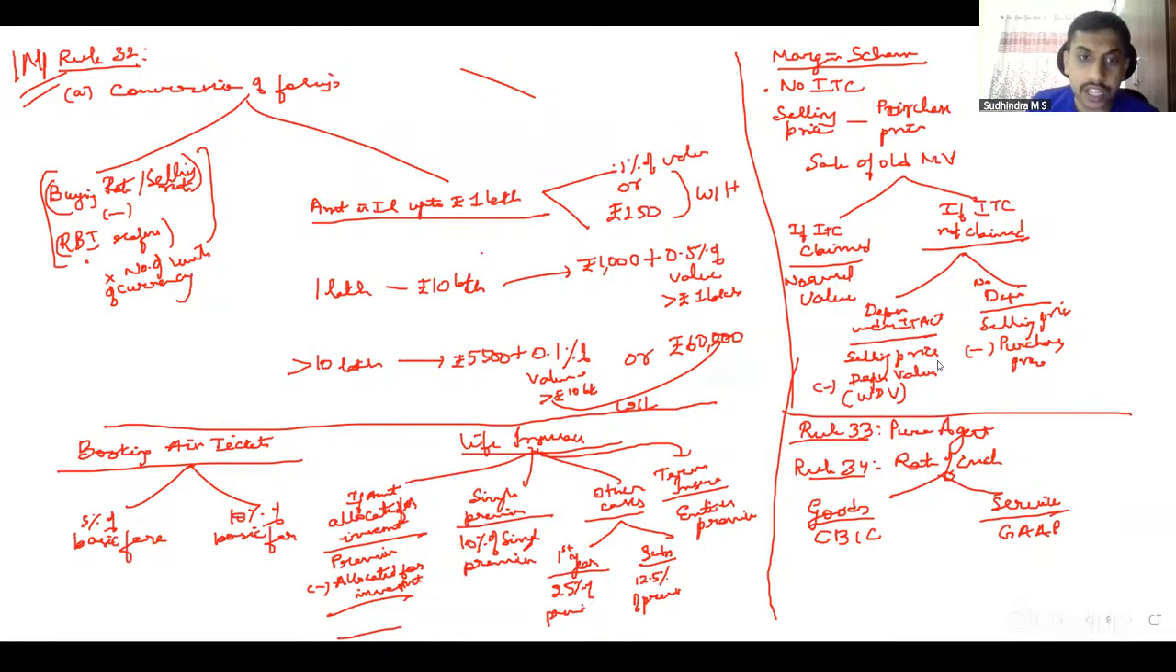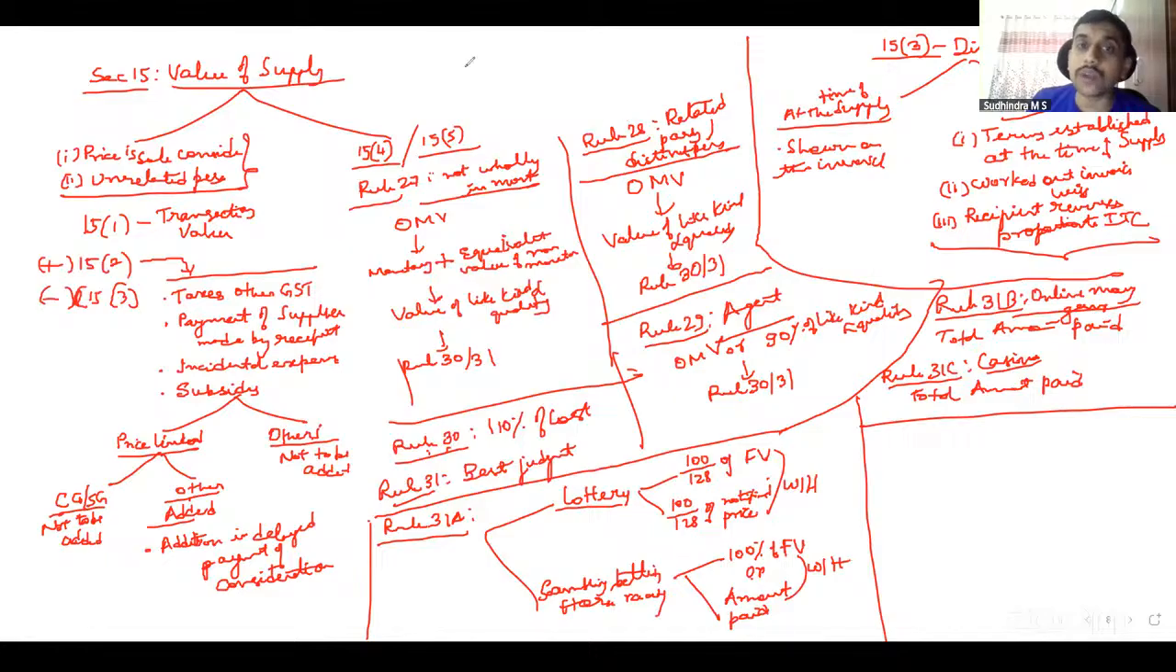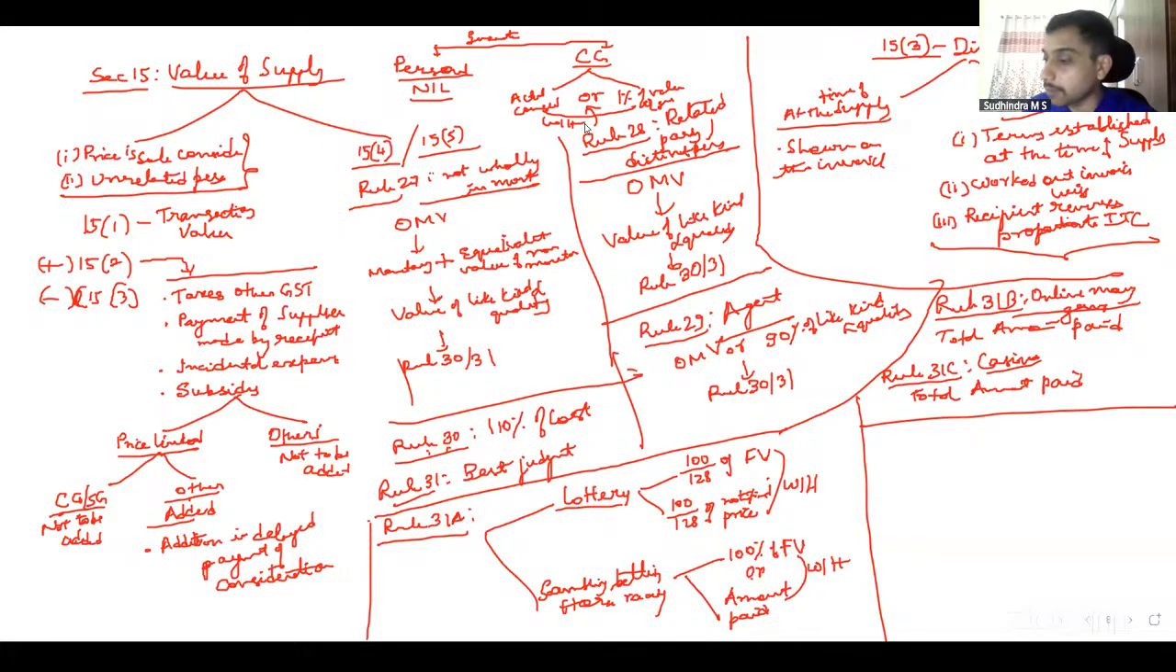I'll just come back to the previous slide. In relation to Rule 28, related persons, there is one concept which can be important, which is corporate guarantee. In case of guarantees given by related persons, there can be two types of guarantee: personal guarantee and corporate guarantee. If it is personal guarantee, value of supply is nil because RBI says you cannot charge consideration. Whereas if it is corporate guarantee, then the value of supply will be actual consideration charged, or 1% of the value of guarantee per annum, whichever is higher. That is the value of supply in case of personal guarantee and corporate guarantee.